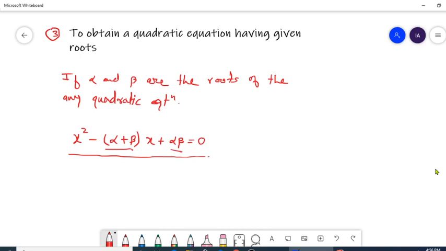We initially discussed this. So if alpha and beta, the two roots of the equation, are known, you just need to add those two roots and multiply them and put them in this formula along with x or any desirable variable which you require. Here we are talking in terms of x.